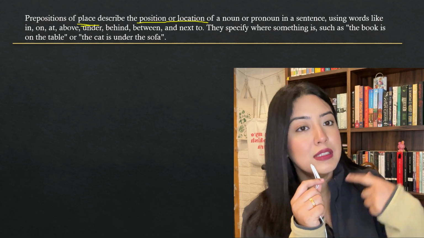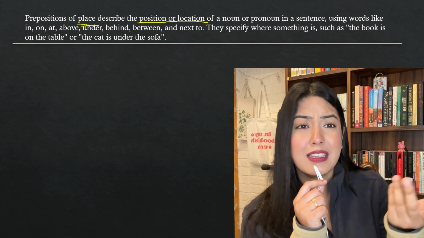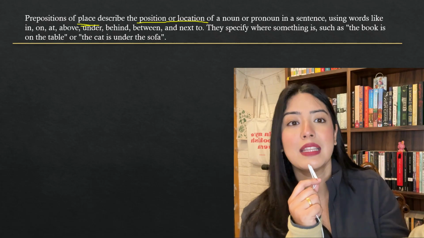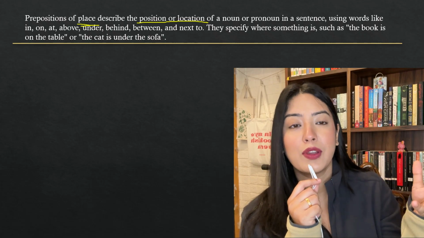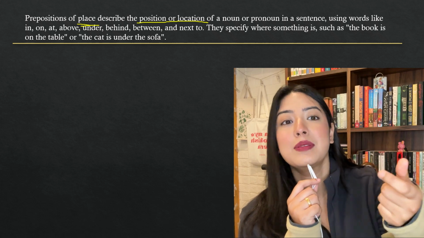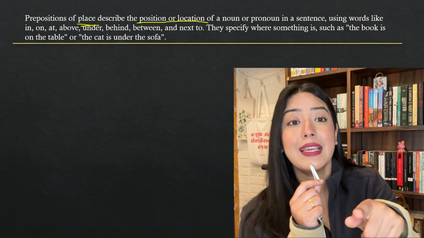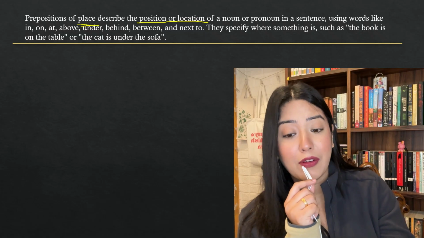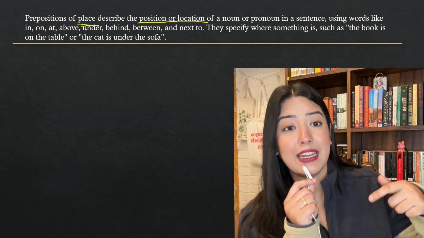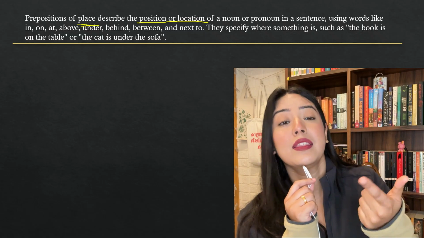Now, there are many words that are used. If you just say the cat, the bed, does it make sense? It doesn't make sense. Where is the cat? Is it on the bed? Is it under the bed? All of those things we have to figure out, and exactly what helps us make sense of these sentences are the prepositions of place. For example, words like in, on, at, above, behind, between, next to. All of these describe where a thing is.